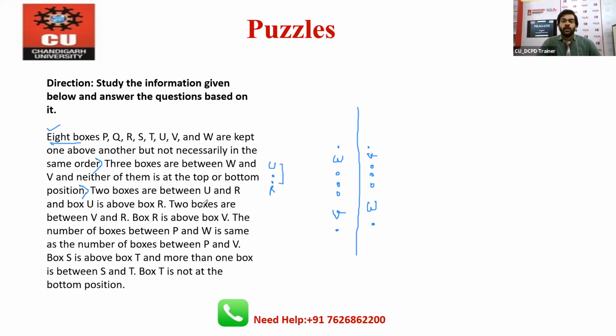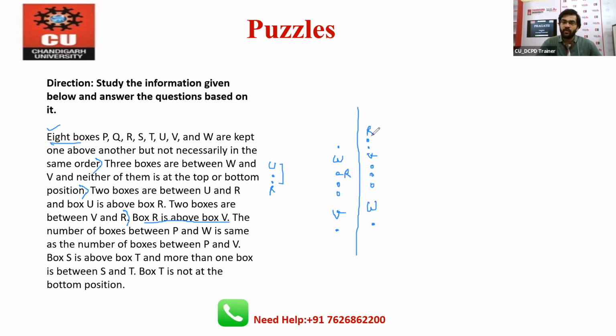Now 2 boxes are between V and R. Again we have multiple scenarios. If V is here, and 2 boxes are between V and R, and R is above box V, then definitely R will come here. So there are 2 boxes between V and R. If V is here, then R will come here.